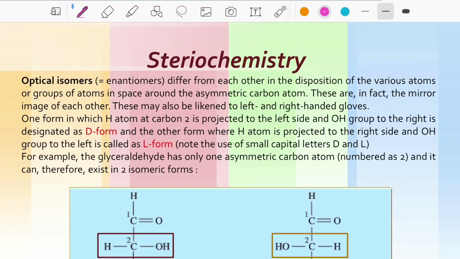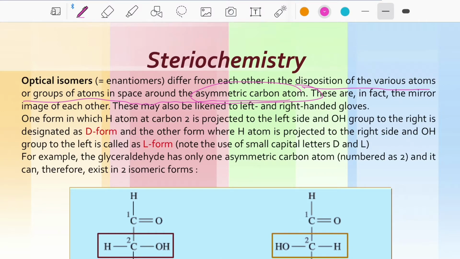Stereochemistry is nothing but whether the structural components are optical isomers, or which type of isomers they are. To discuss the structural aspects in complete detail, we study the stereochemistry of the compounds. Generally, optical isomers, or enantiomers, differ from each other in the disposition of various atoms or groups in the space around the asymmetric carbon atom.